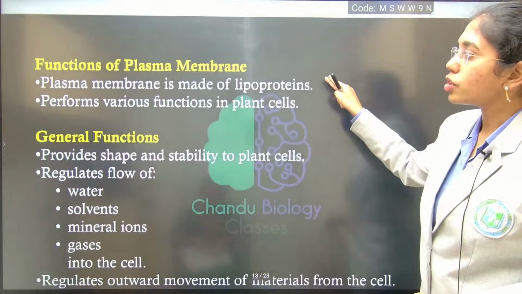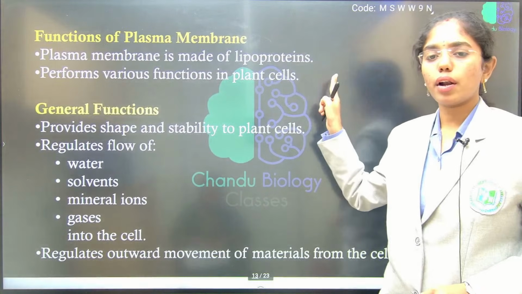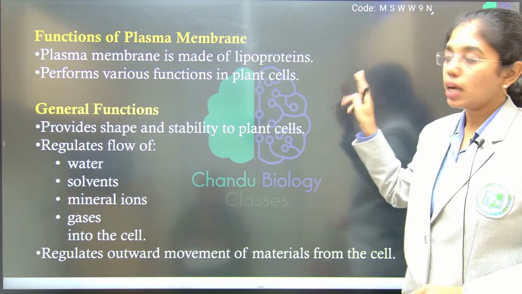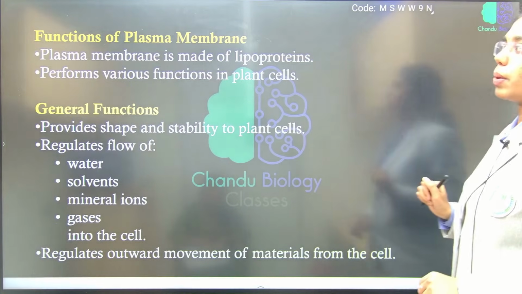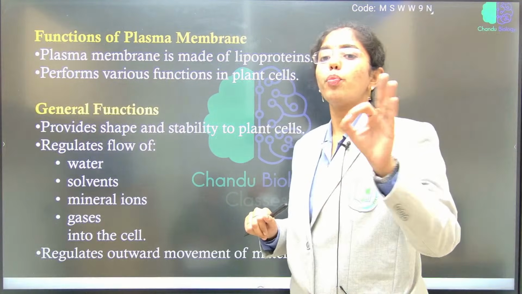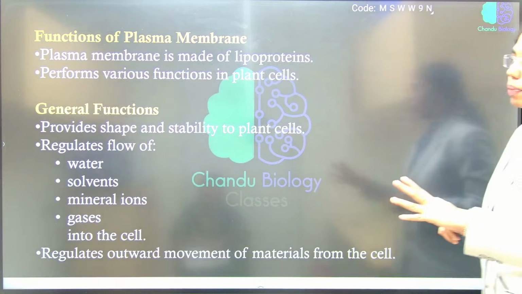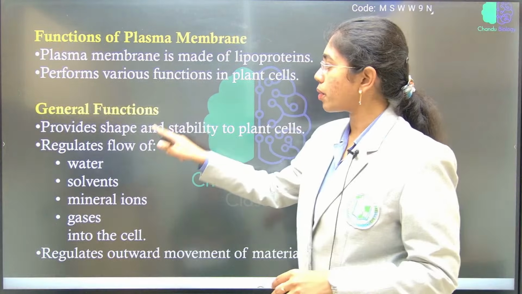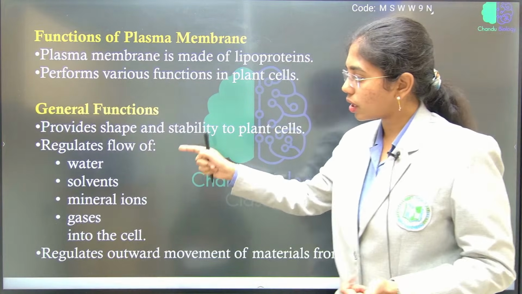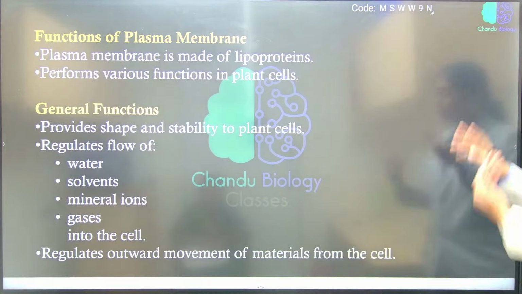Now you see the functions of the plasma membrane. About proteins we have already learnt in the functions of different proteins table. Lipids we have learnt here. Now we look into the functions of the plasma membrane. It is mainly of lipoproteinaceous composition. Yes or no? This performs various general functions: shape and stability to the plant cell, regulates the flow of water, solvents, mineral ions, and gases to the cell, and this regulates outward movement.